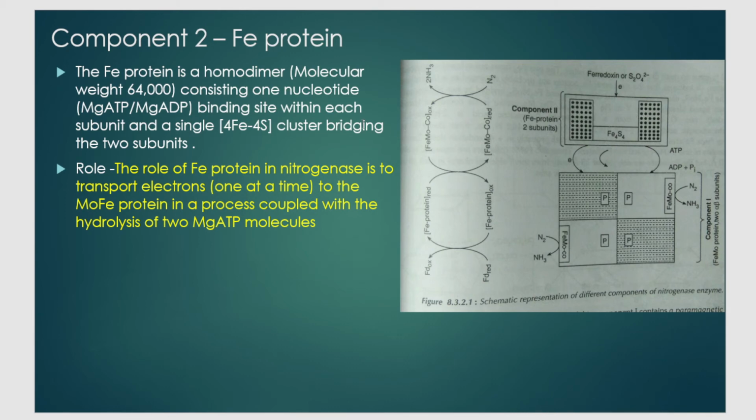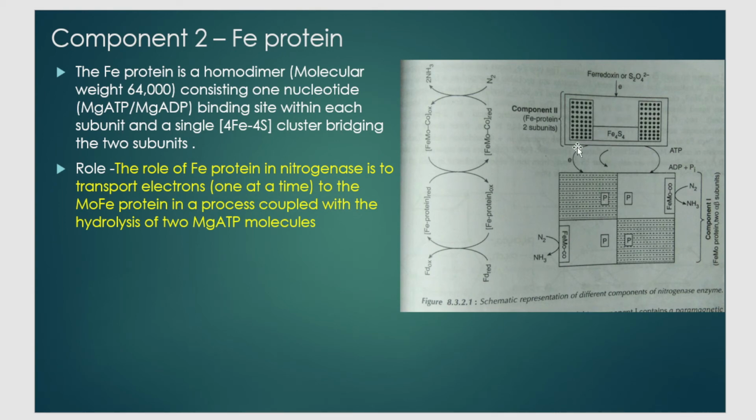Each subunit consists of one nucleotide binding site. That is, it has a site where ATP or MgATP or MgADP can come and bind, which is called a nucleotide binding site. Each of these two subunits has one nucleotide binding site, and they are joined by a bridging Fe4S4 cluster. That is the structure in simple words. Next, what is its role in the nitrogenase enzyme? What does it do? It simply transfers one electron to the FeMo protein.